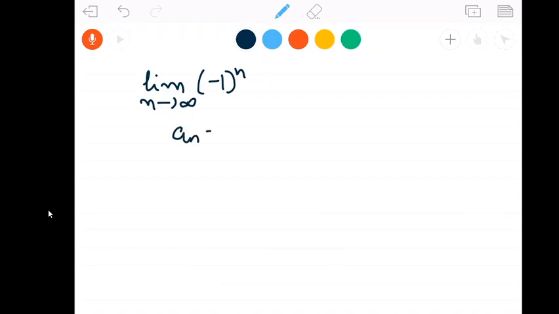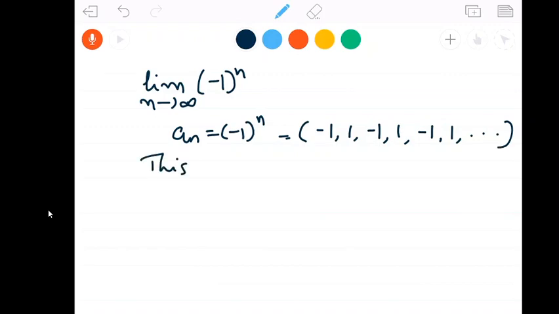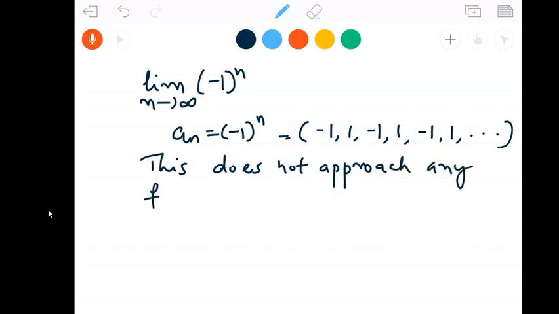So here an is equal to minus 1 raised to n, which is minus 1, 1, minus 1, 1, minus 1, 1, etc. And this does not approach any finite limit as n goes to infinity.